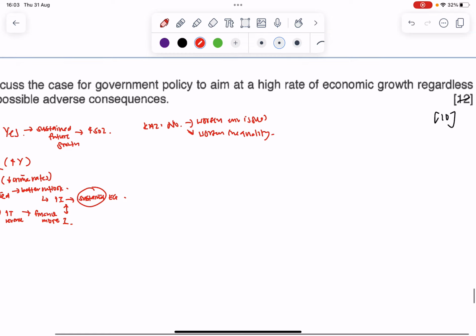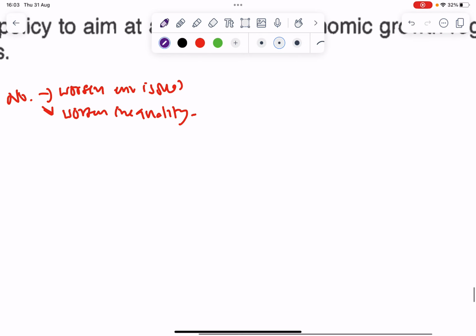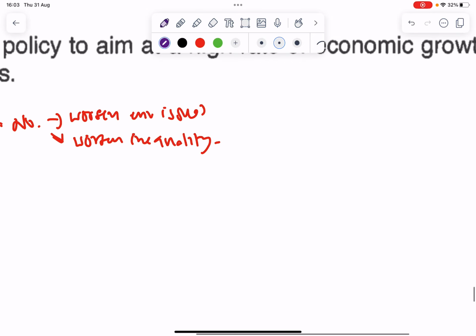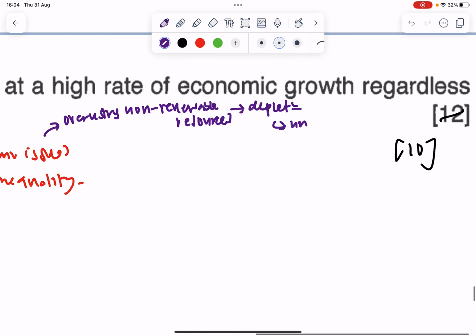So when I talk about environmental degradation, there are a few ways I can talk about it. I can talk about the idea of overusing non-renewable resources, which will lead to a depletion in such resources, and hence unsustainable growth.